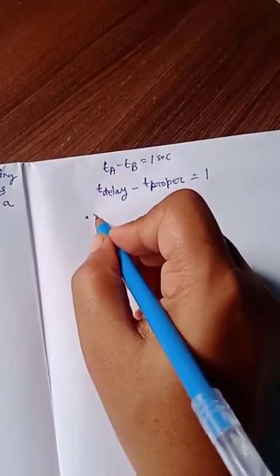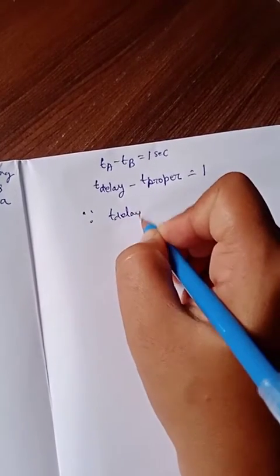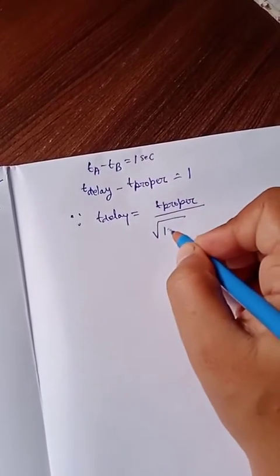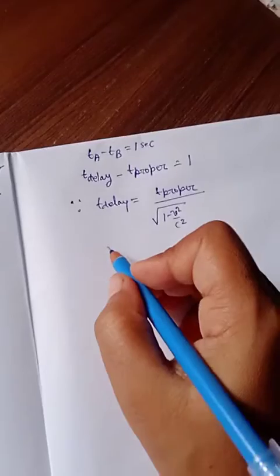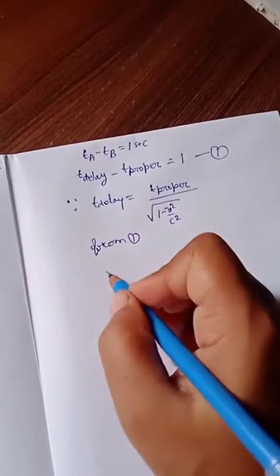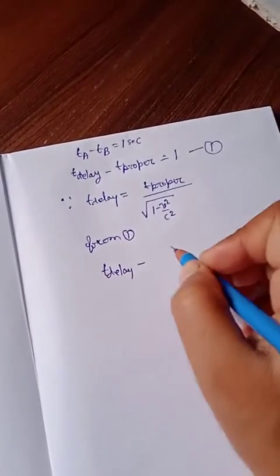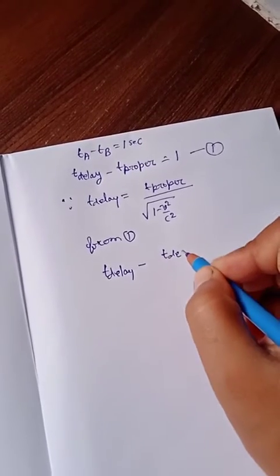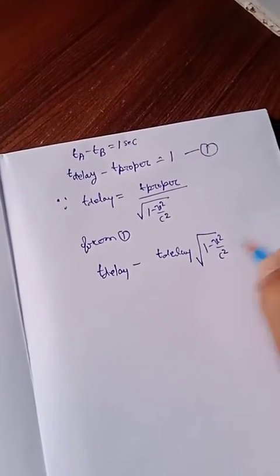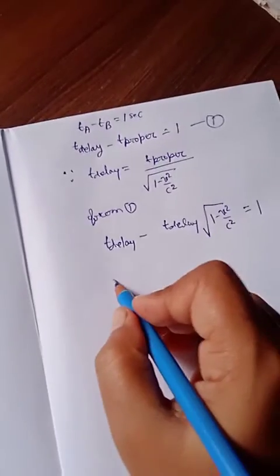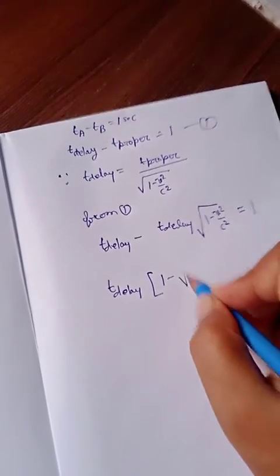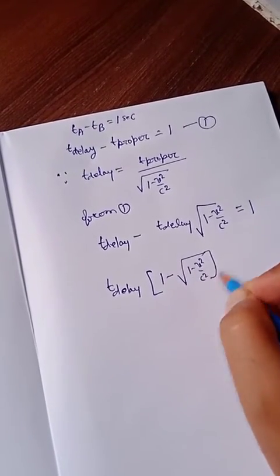Since we know that T delay equals T proper upon root of 1 minus V square by C square, from equation 1, T delay minus T proper, which is T delay times root of 1 minus V square over C square, equals 1.